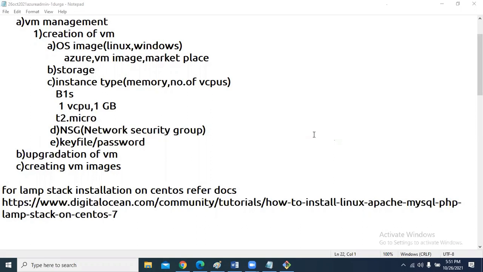You are saying Azure Admin is free of cost, but they are saying something else. That's right. If you are joining only Azure Admin, then you have to pay. If you join Azure DevOps, Azure Admin will be provided at free of cost. If you want to join only Azure Admin, then you have to pay. In Azure Admin you will not cover Docker and Kubernetes. Earlier we used to cover them, but this time we have changed the plan. In place of Docker and Kubernetes, we are giving Azure Admin at free of cost.